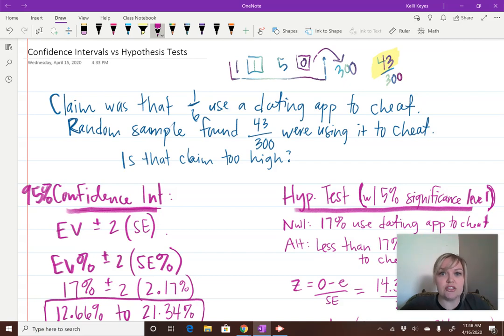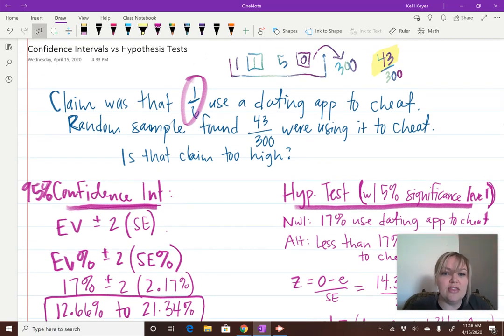But whenever we have a fraction, we're going to be using EV percent because we're going to make the fraction a percent. We're not going to be doing average because nowhere in the problem does it say average. You have a proportion, so it's going to be a percent. So this is the EV percent, that 1 in 6, right? So that's EV percent, which ends up being 16.6%. So just round it to 17 if you'd like.